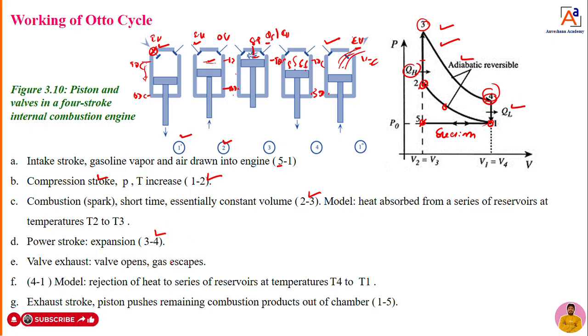When we open the exhaust valve, at 4 to 1, heat is lost to the surroundings. Hence the temperature decreases from T4 to T1, where T1 is the initial temperature. So this is the working of the Otto cycle, dear students. Here this is very important: both heat addition and heat rejection are at constant volume. So this is nothing but the Otto cycle.